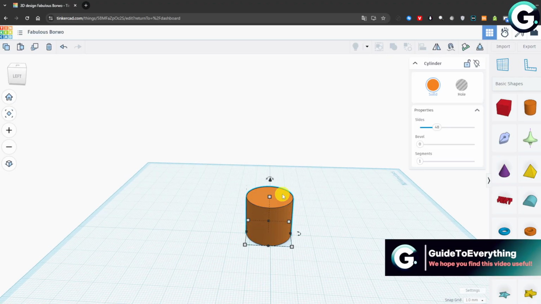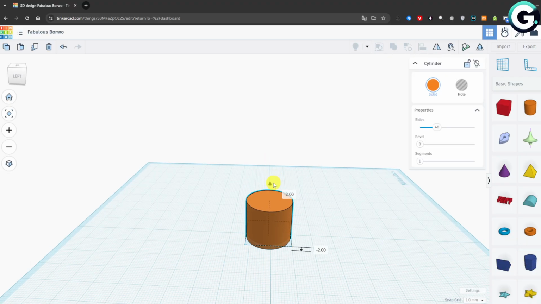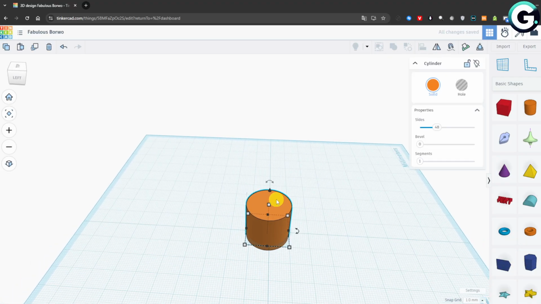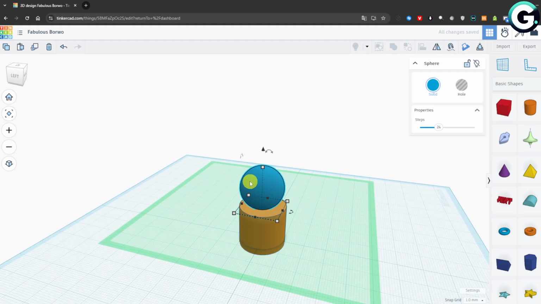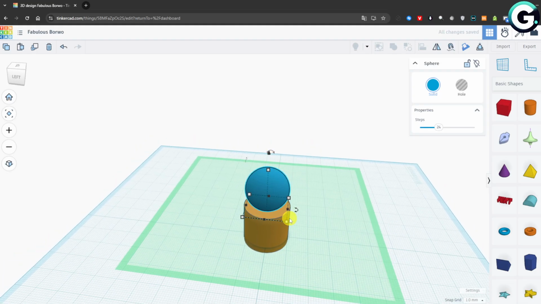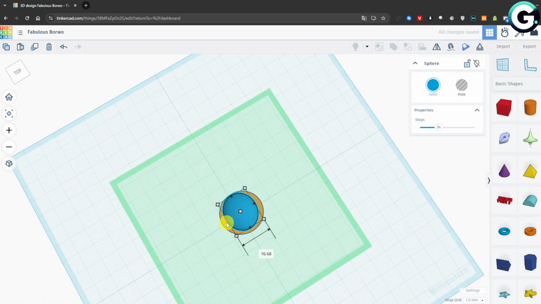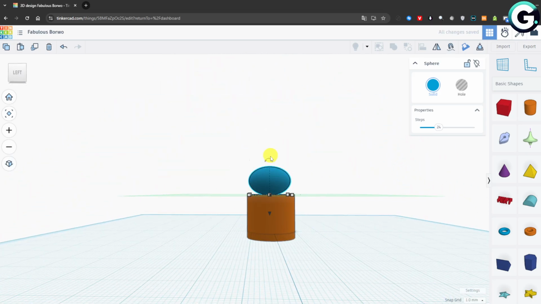So as you can see, I have this object, and let's say I want to put a sphere inside right here. So basically what I will do is select this sphere object and put it on top of that. Now I will make it a little bit smaller, so let's do that. The height I want to be a little bit smaller. Okay, and now what I will do is just move it a little bit down like that to be in the object.